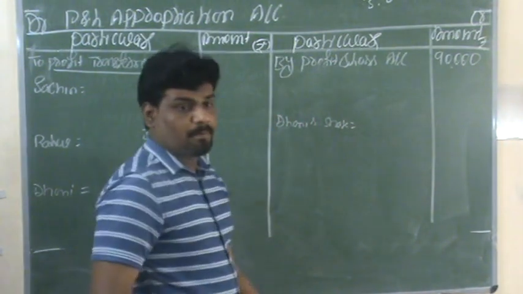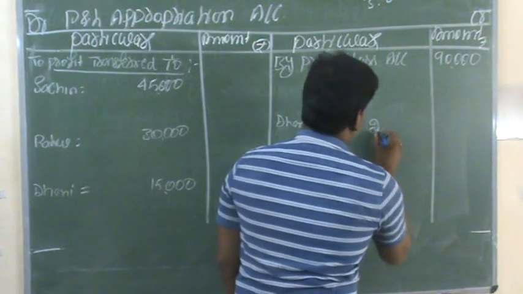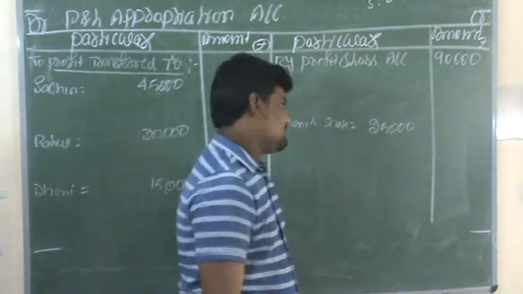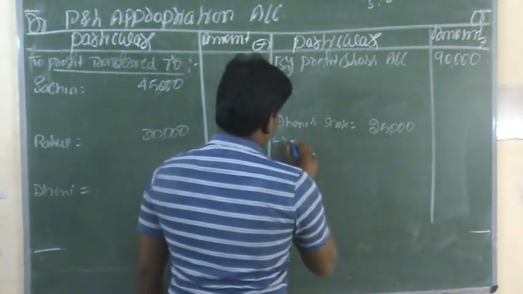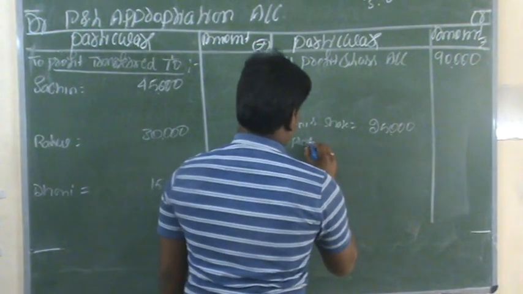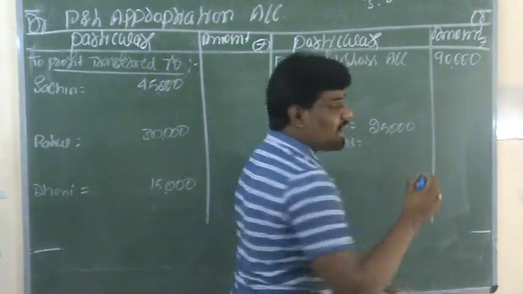Dhoni's share of profit, guaranteed profit will not be less than rupees 25,000 in any year. So this is the guaranteed amount. Next, profit earned.